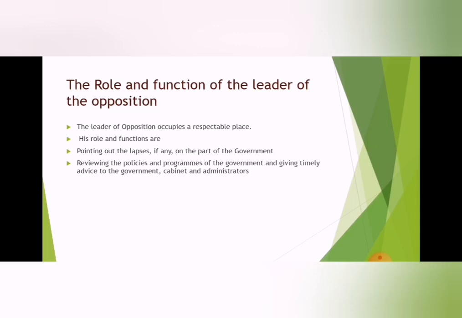His role and functions are pointing out the lapses, if any, on the part of the government, reviewing the policies and programs of the government, and giving timely advice to the government, cabinet and administrators.